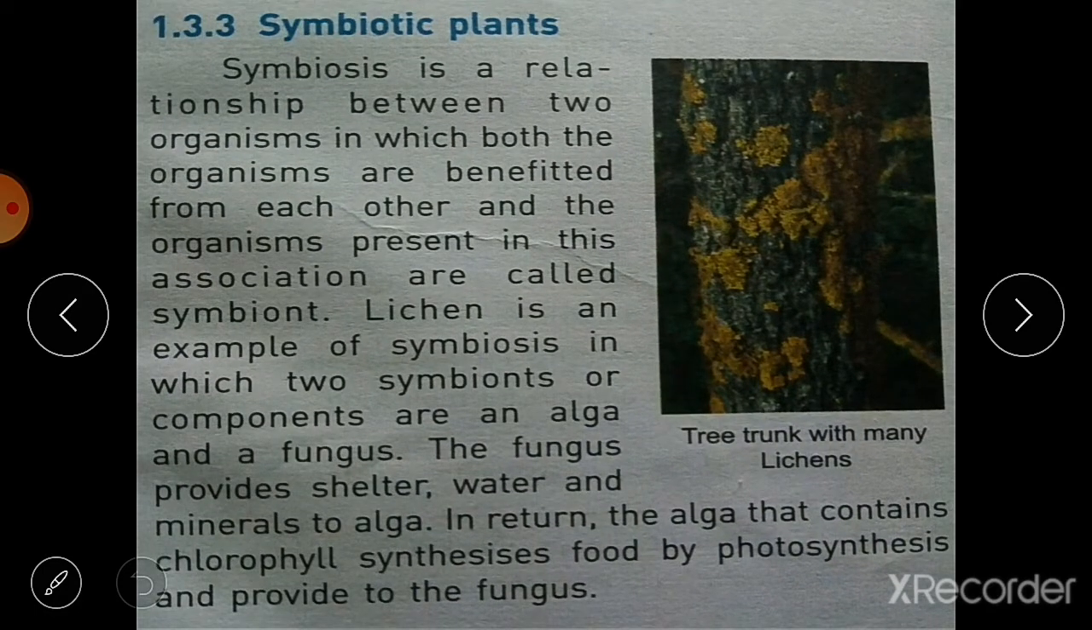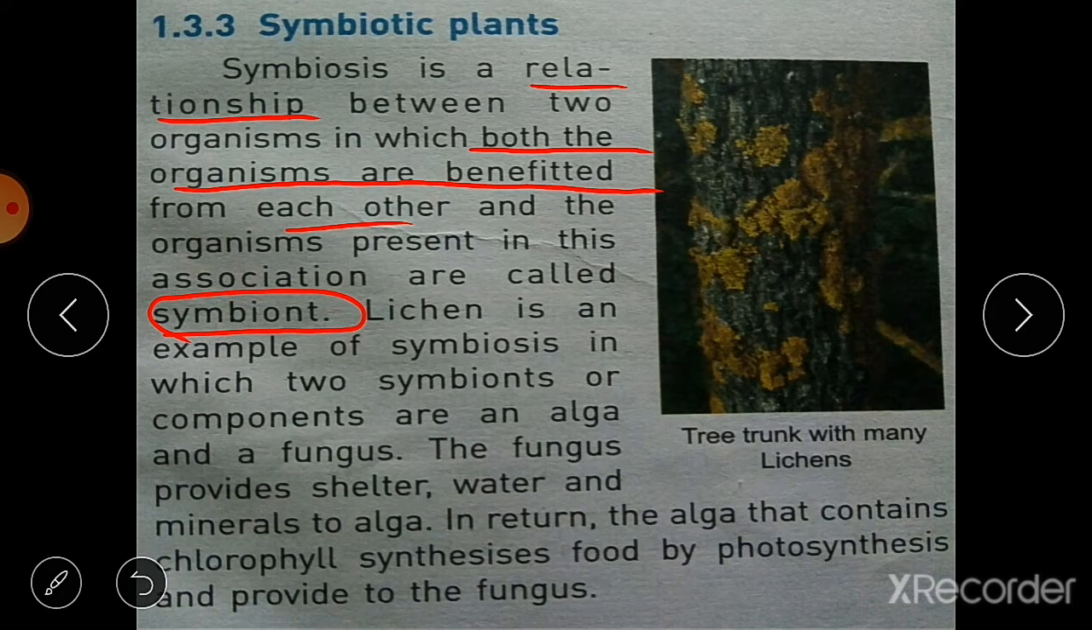Then we have the third type of heterotrophic nutrition, that is symbiosis, and the plants are known as symbiotic plants. Symbiosis is a relationship between two organisms in which both the organisms are benefited. Here both the organisms are benefited from each other, and the organisms present in this association are known as symbionts.